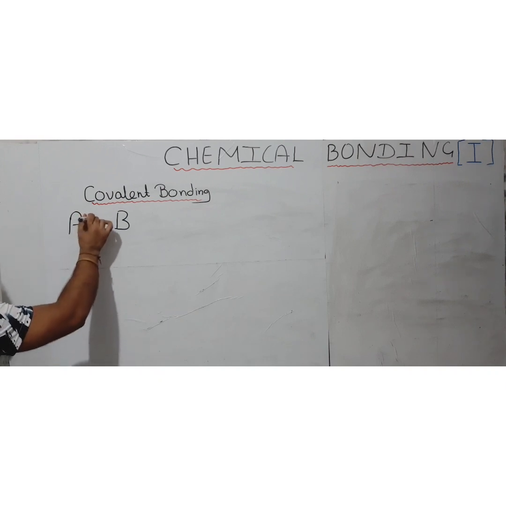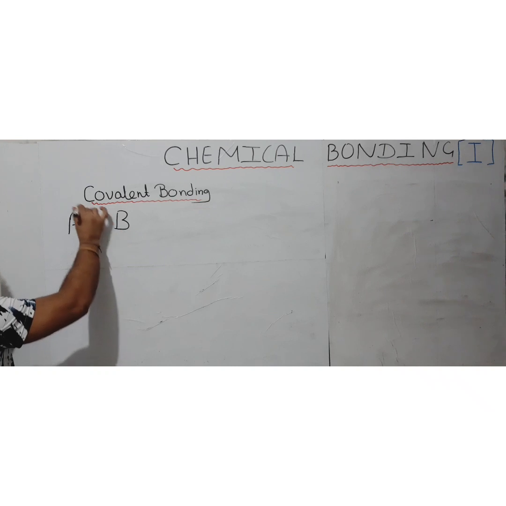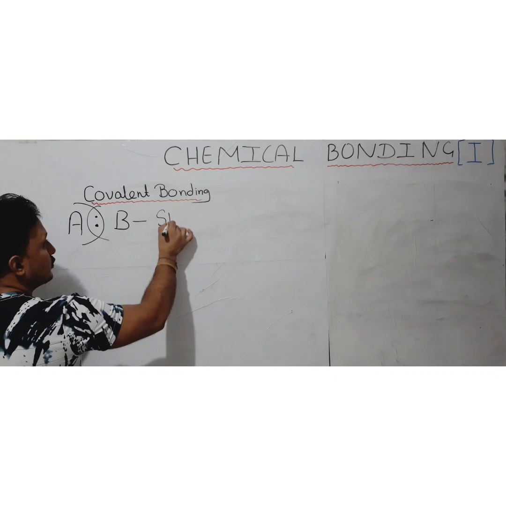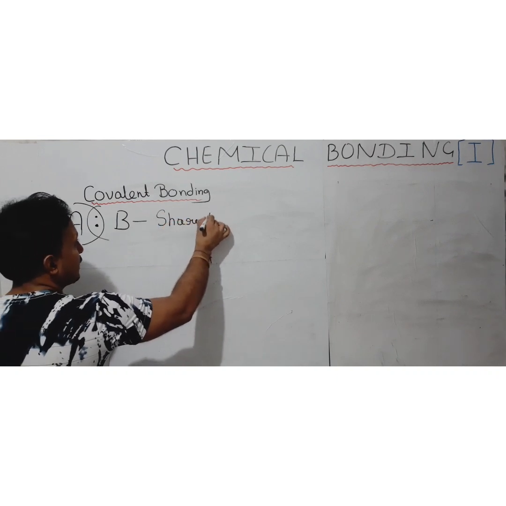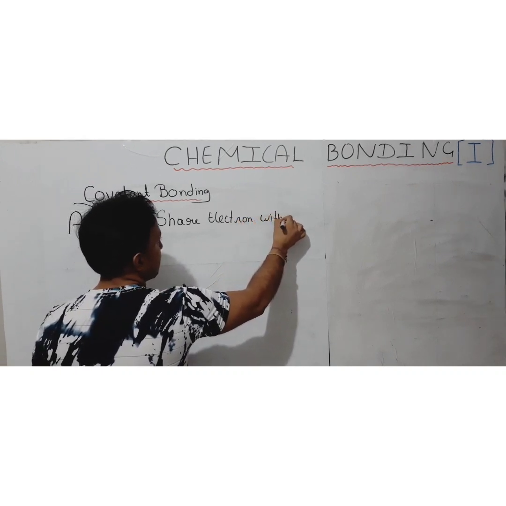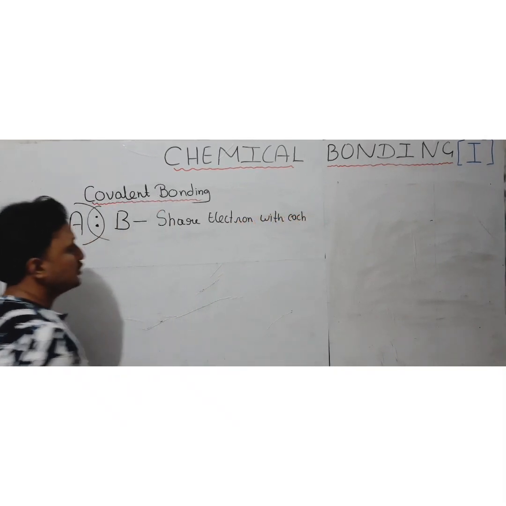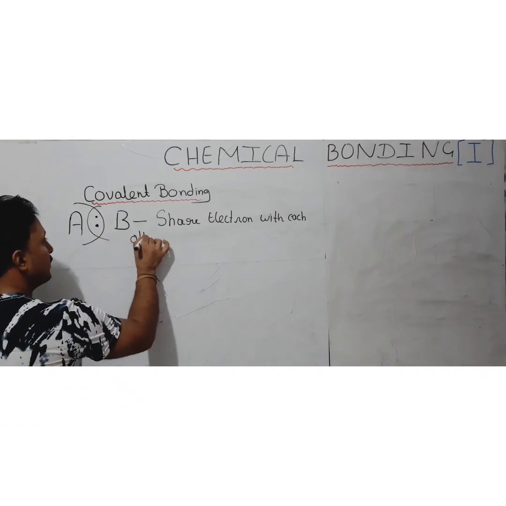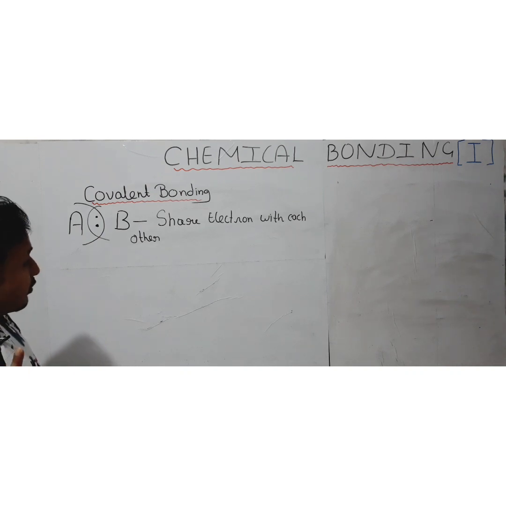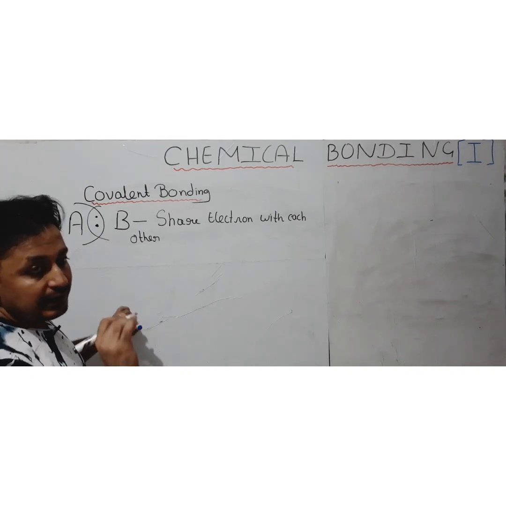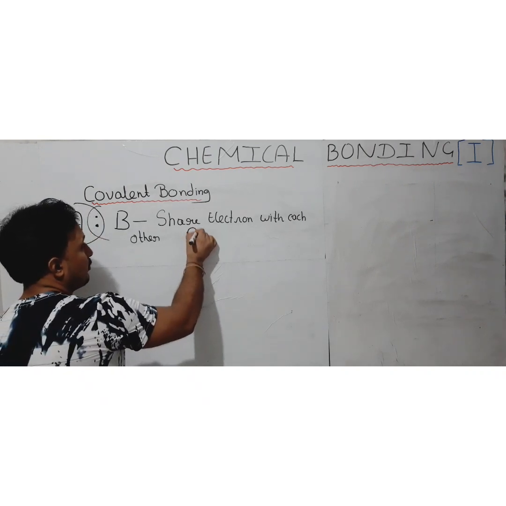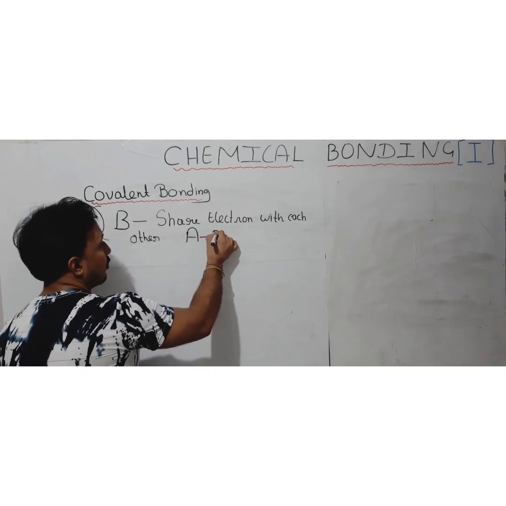So usually in such a case they share the electron with each other. When they share the electron with each other, a kind of bond is formed here which is directional. That's why here we use a line to represent a bond between the two atoms. Like suppose if a bond is formed between A and B, I will write A-B.